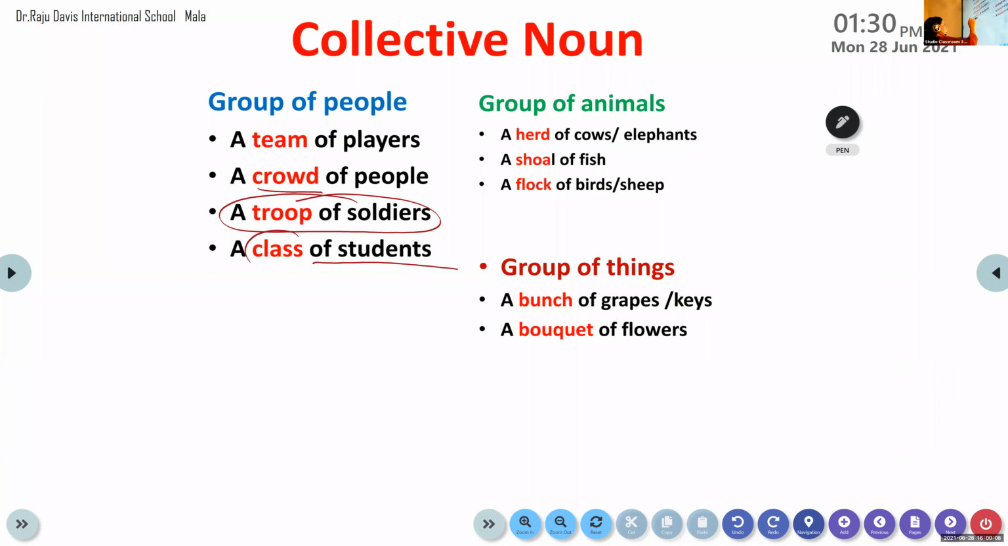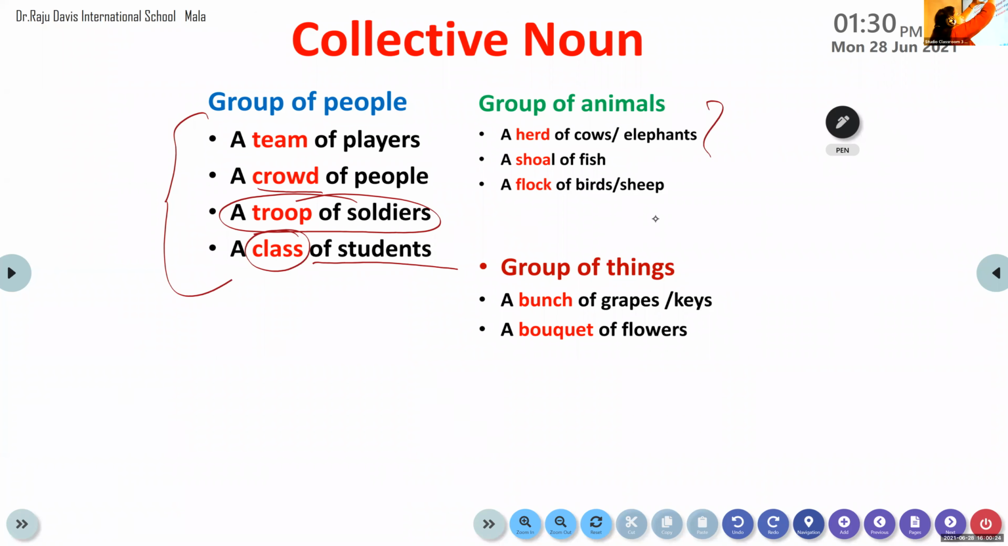Now, the collective noun that refers to a group of students. What is the collective noun that refers to a group of students? It is class. Class of students. So that is what we have to learn. These four you have to learn for the people. Then we'll come to the animals group.